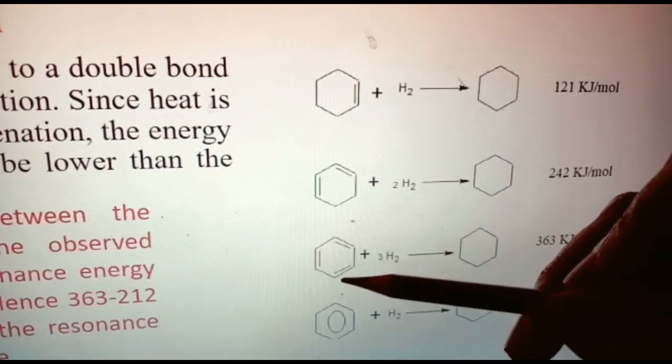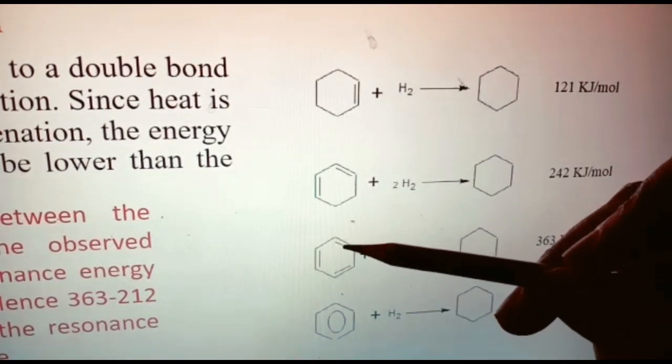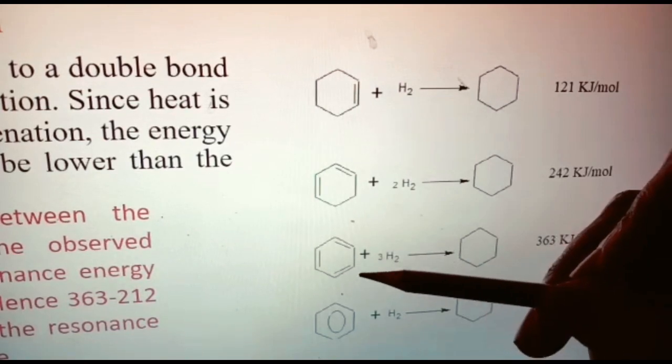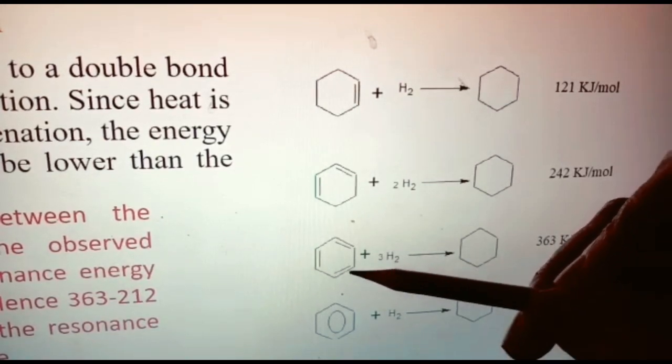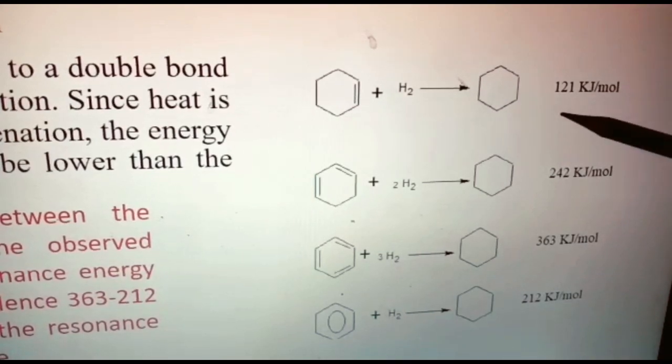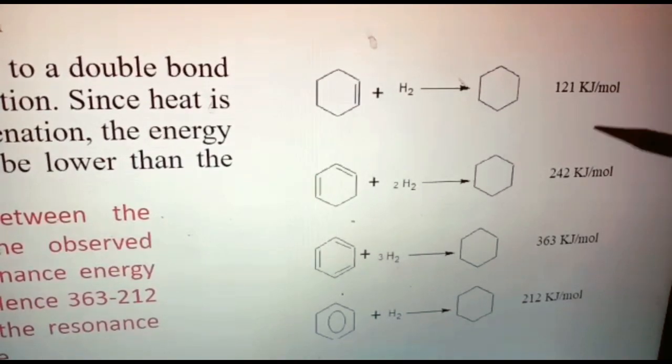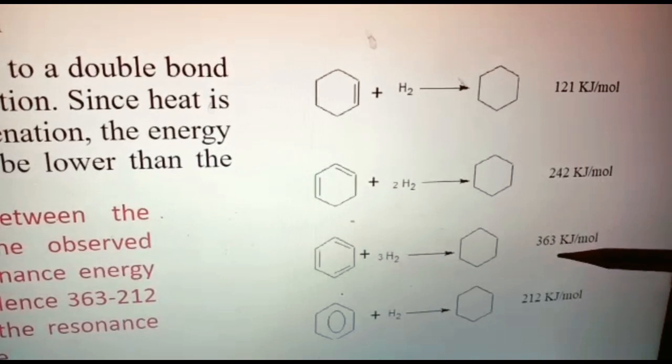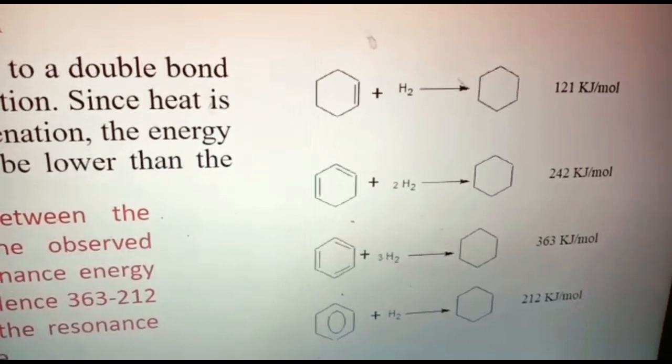So what about if they are having 3 double bonds? This will be 1,3,5-hexatriene. With 3 H2 it will be converted into cyclohexane. So it should be 121, 242, then again addition of 121, so it will be 363 kilojoule per mole.